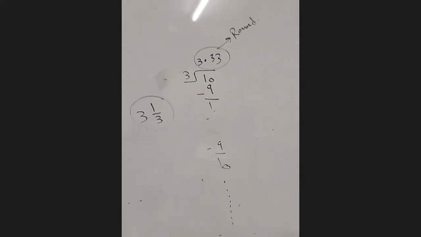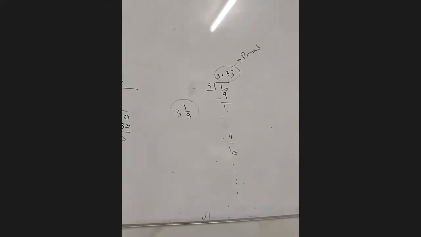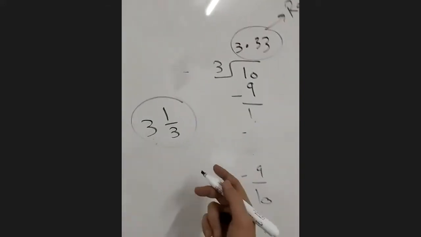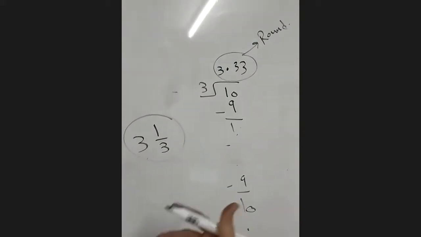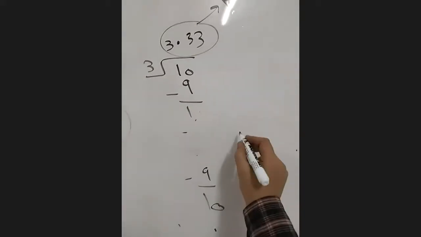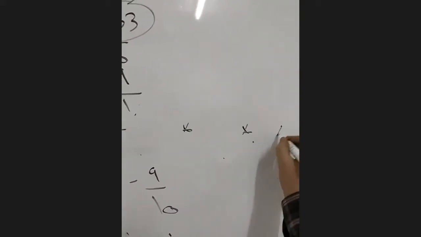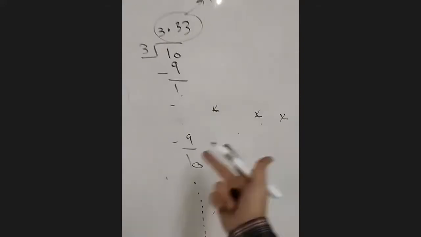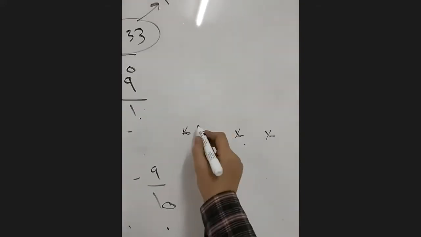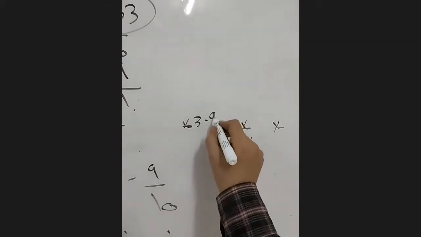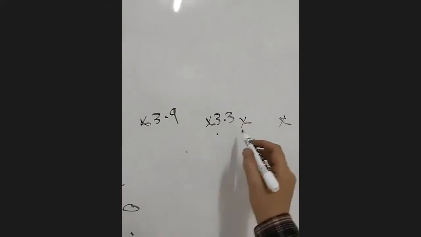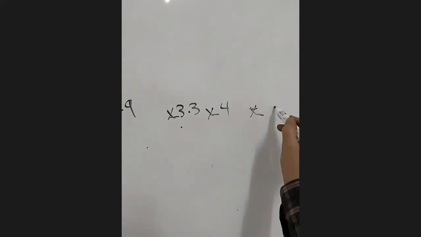Now we have questions in multiple choice, for example. If I have this question in multiple choice, and I have these answers, look here, and you need to choose. For example, 3.9, 3.3, 4, 8.